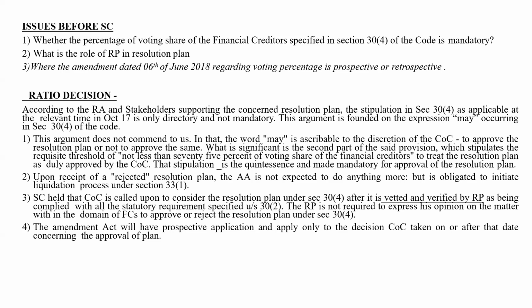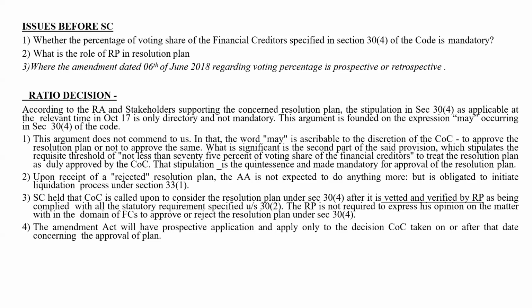Prospective, sir. So they said this. It says that the argument does not commend itself to us, in that the word "may" is ascribable to the discretion of the COC. Because Section 30 subsection 4 uses the word "may". So the Supreme Court said that the word "may" is ascribable to the discretion of the COC, and this argument does not commend itself to us. Okay? So the choice is to approve the resolution plan or not to approve the same. Okay? So not less than 75 is important.